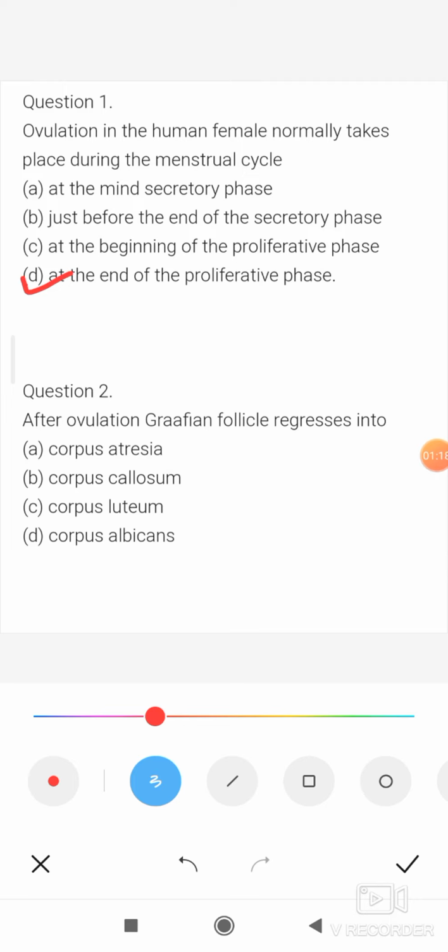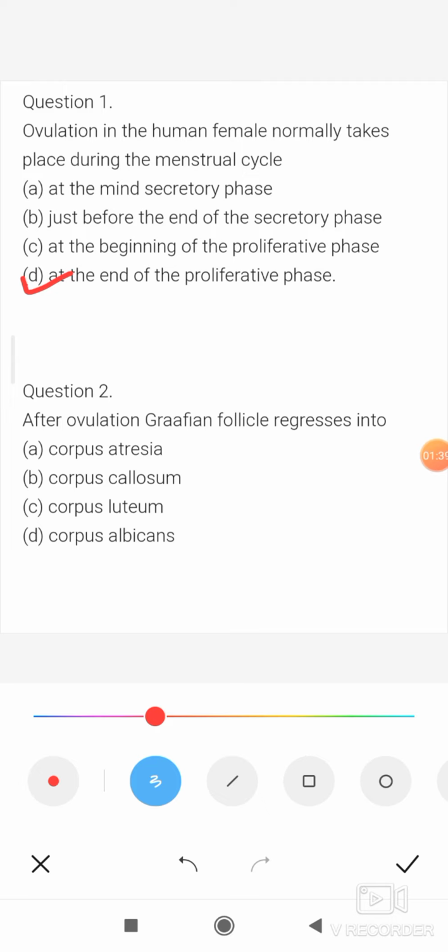Question number 2. After ovulation, the Graafian follicle regresses into: A, corpus atresia; B, corpus callosum; C, corpus luteum; D, corpus albicans.